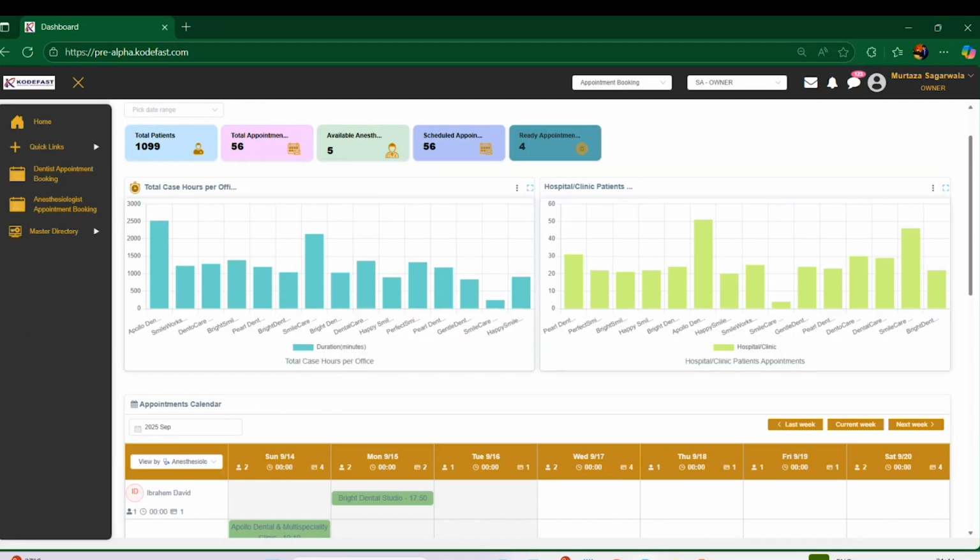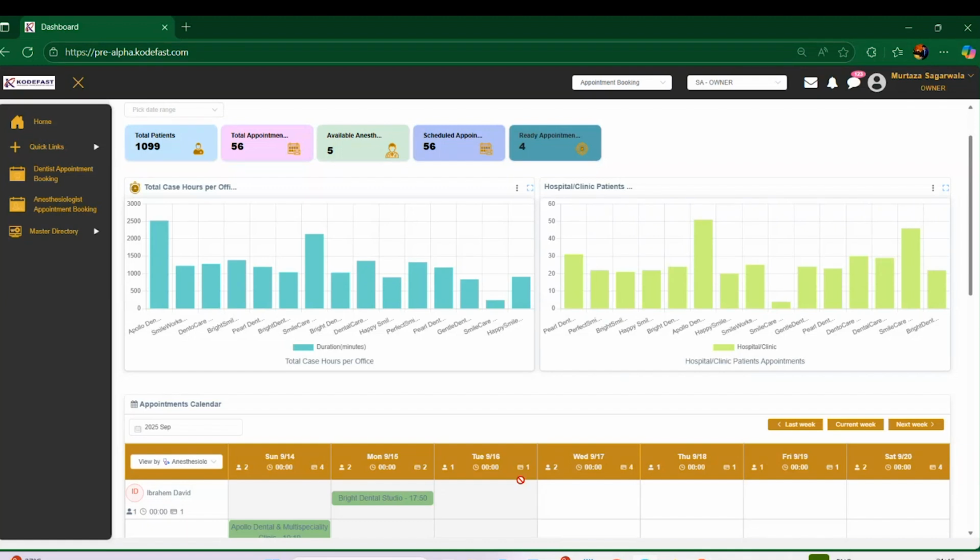Here we have a group of anesthesiologists, let's say 50 to 60, and a group of hospitals, and we are clubbing them together on one platform so that if any patient wants to book an anesthesiology appointment, they can go and book. In real time, the anesthesiologist will get it, and he can approve the schedule or decline it.